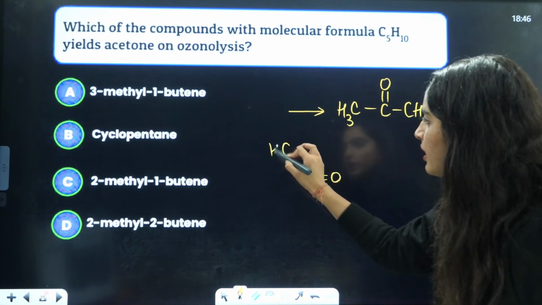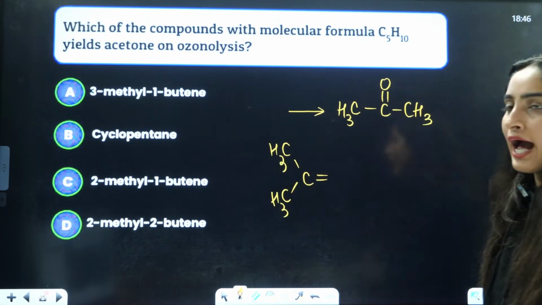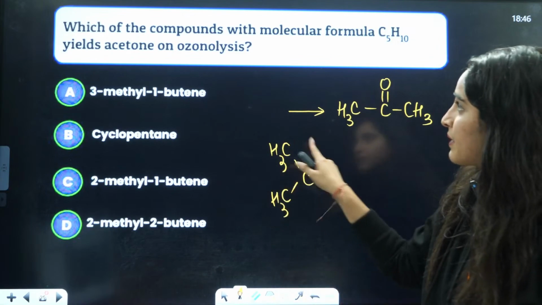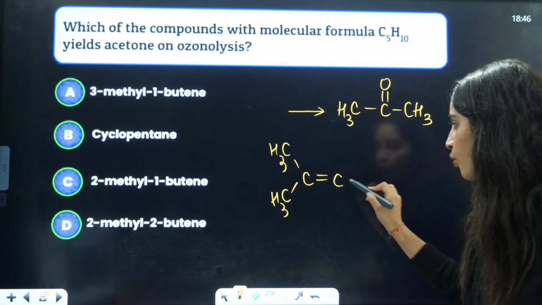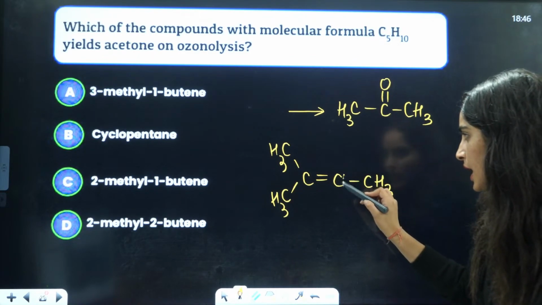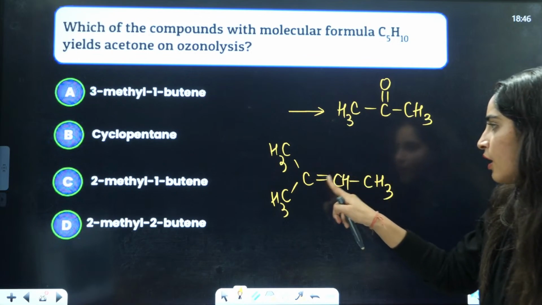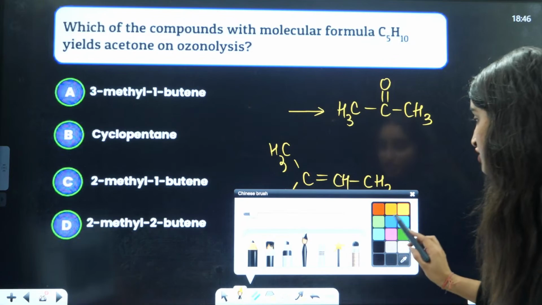This is CH3, this is CH3. Instead of the double bond O, I am going to complete the carbons here. They are saying that it is C5, so 2 more carbons I need. Then complete the hydrogens here, 3, 4, 5, 6, 7, 8, 9, 10. C5H10 it is.